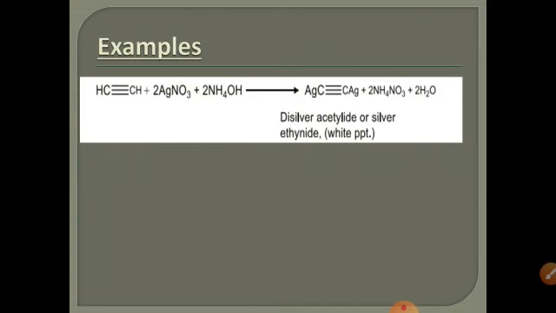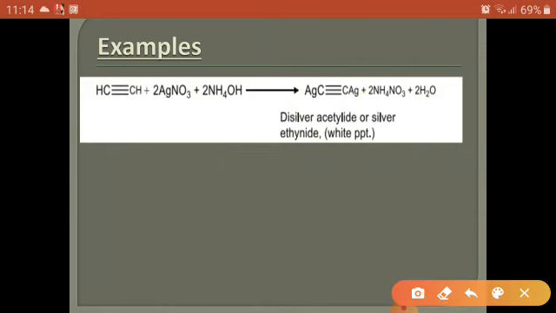We have acetylene. It is treated with silver nitrate in the presence of ammonium hydroxide. Here two hydrogens are present. These two hydrogens can be replaced, and it is converted into diacetylide. So if this hydrogen is replaced with silver, it is known as disilver acetylide. These disilver acetylides are white in color. So a white precipitate is formed if we treat ethyne or acetylene with silver nitrate in the presence of ammonium hydroxide.